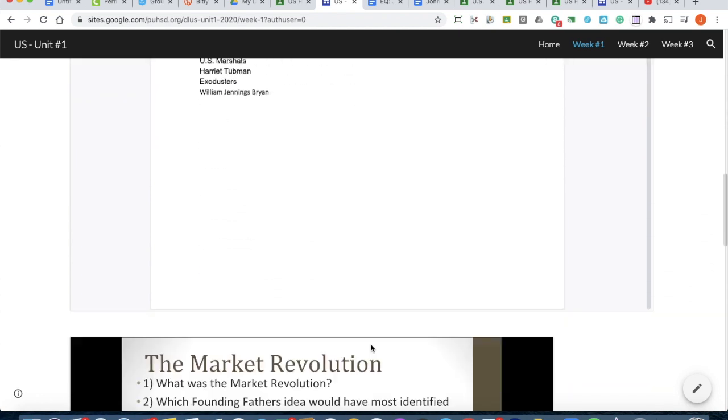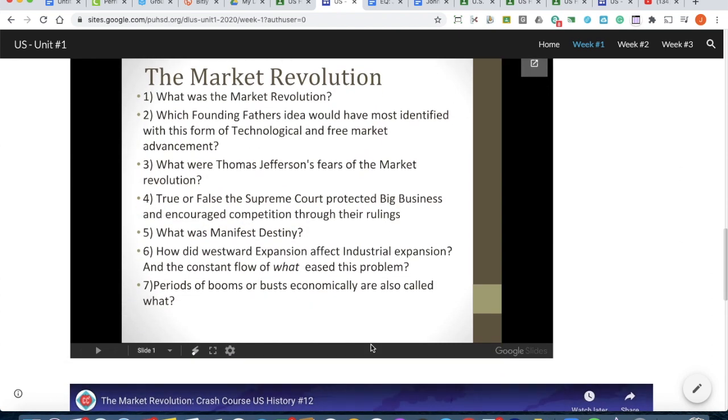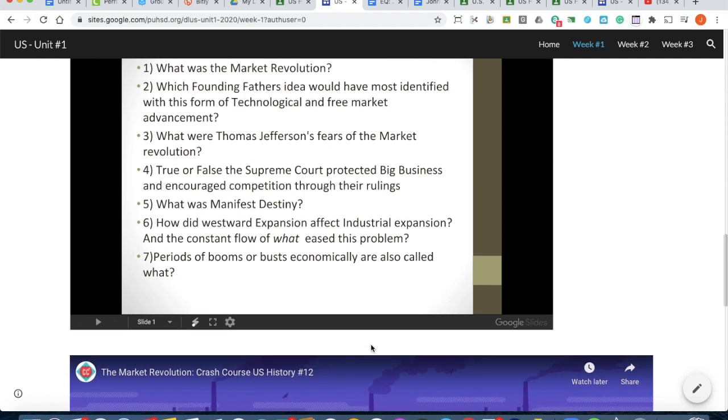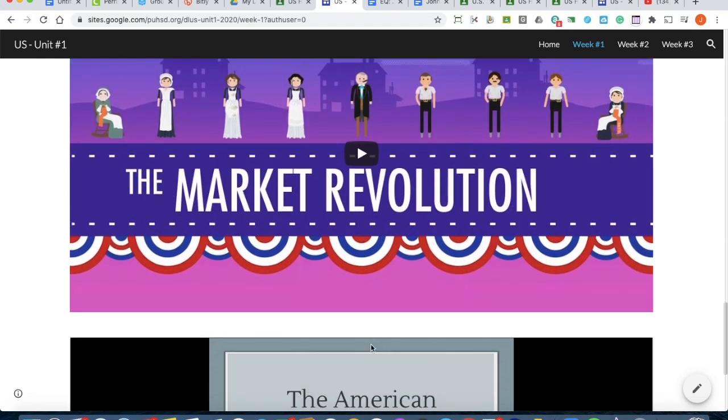If you scroll down the page, you're going to see the vocabulary. You're going to have a vocabulary quiz over it, so you will have to define those. And then you're going to see some Market Revolution questions here, which are going to be due Friday as well.